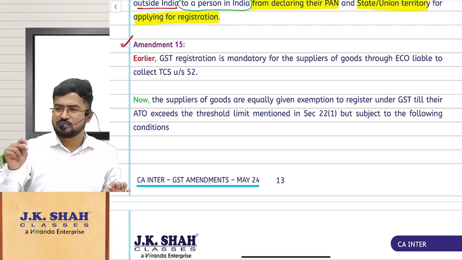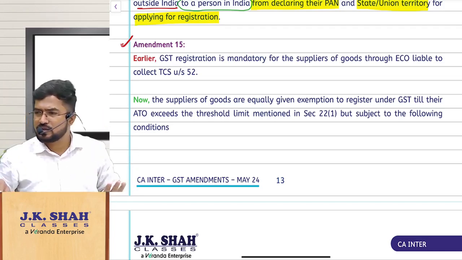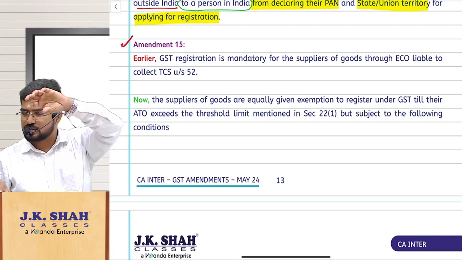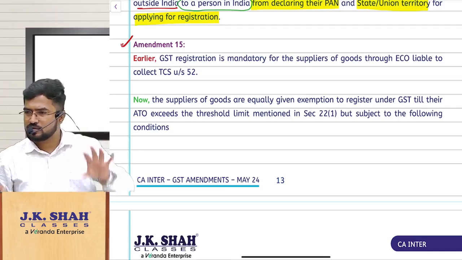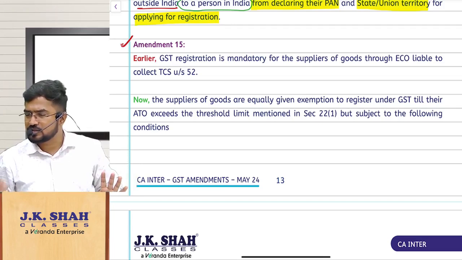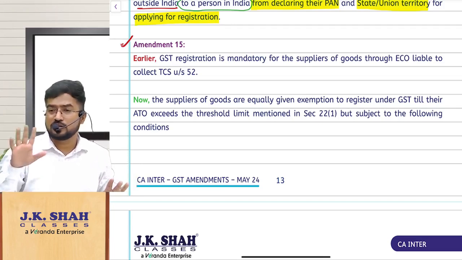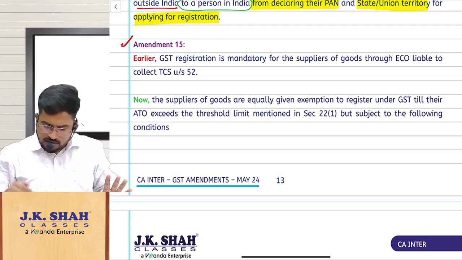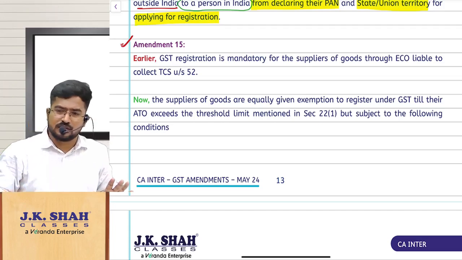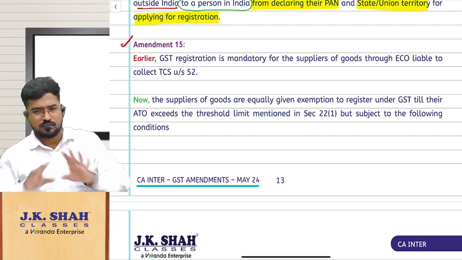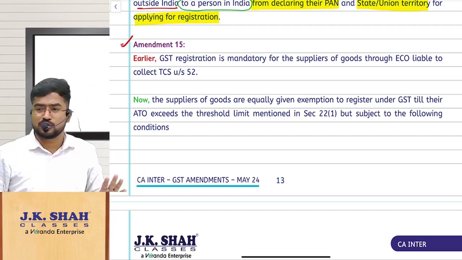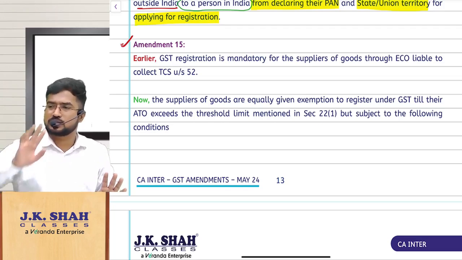So the point is simple. I would have given you a flowchart saying, you are supplying through an e-commerce operator. Goods or services? Goods means compulsory registration. Services means you can enjoy the threshold limit of 10 lakh or 20 lakhs. Clear? That means the supplier of services was given relaxation from registration till the threshold limit, but the supplier of goods was forced to take registration.